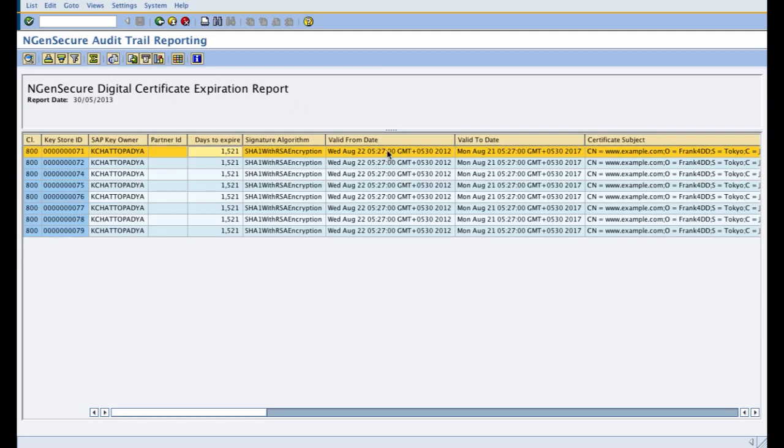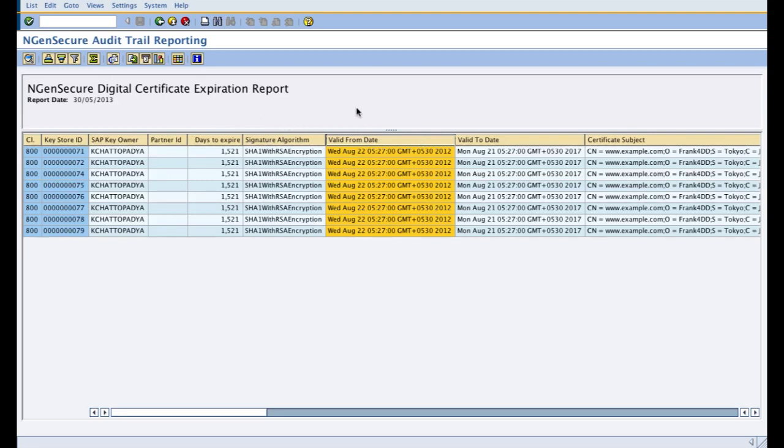So my valid from date of my test certificates is 2012 August 22, but since right now it is May 29, it is actually calculating the start date from May 29 2012, and it found that the certificate should not have been used because it's starting from a later date, and hence it gives me this in the expiration report.